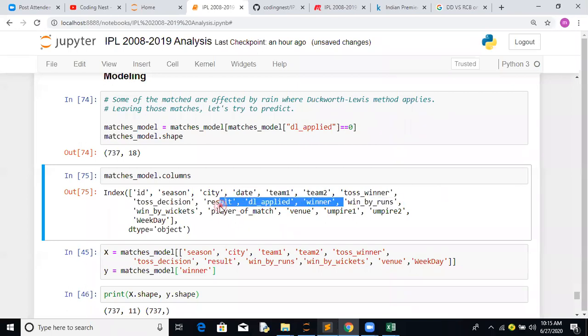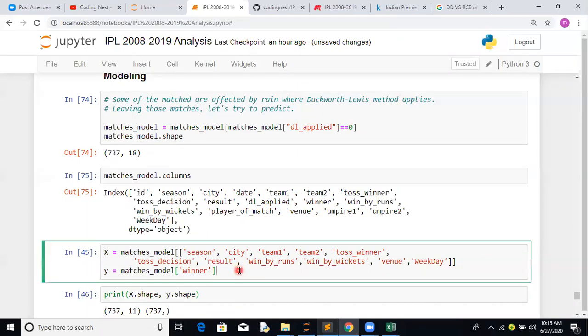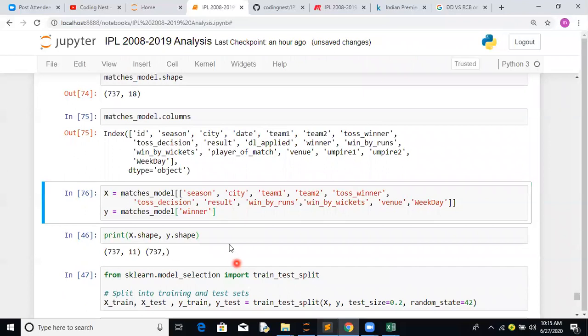Win by runs, win by wickets, you can take these. Player of the match, you can exclude. Venue, you can take. Umpire one and umpire two, which we discussed, we can exclude. And weekday. So this is how we are able to create capital X and Y.